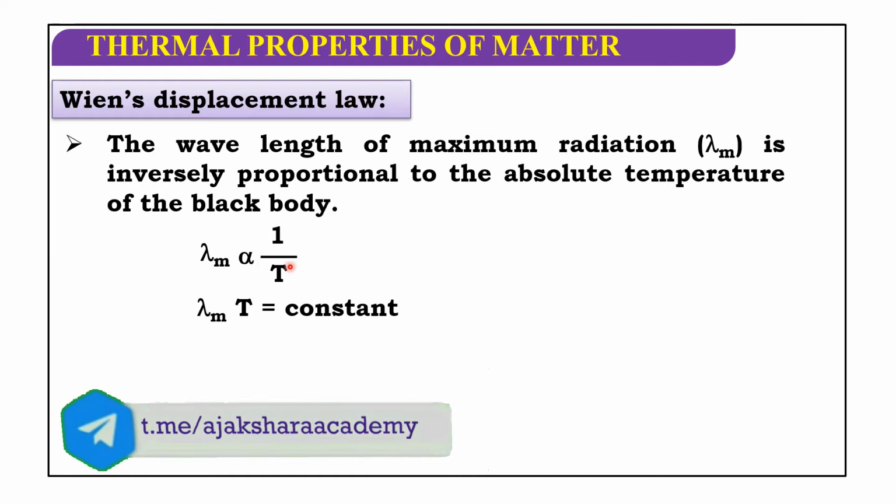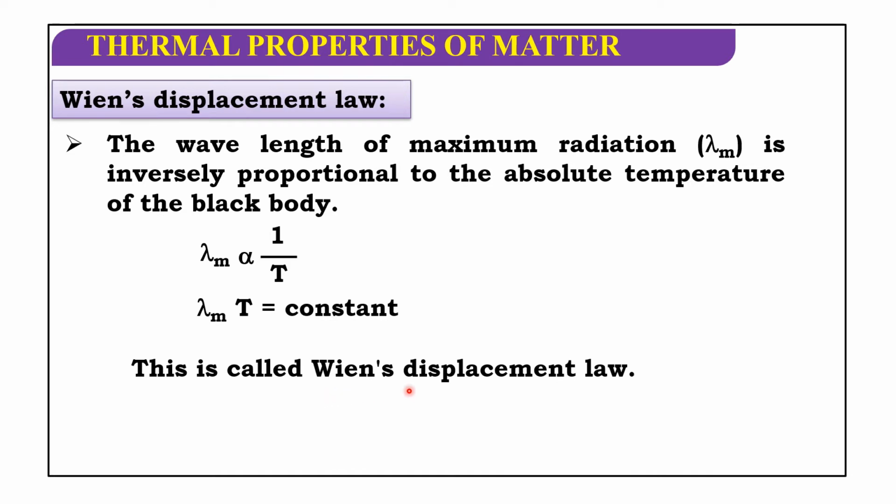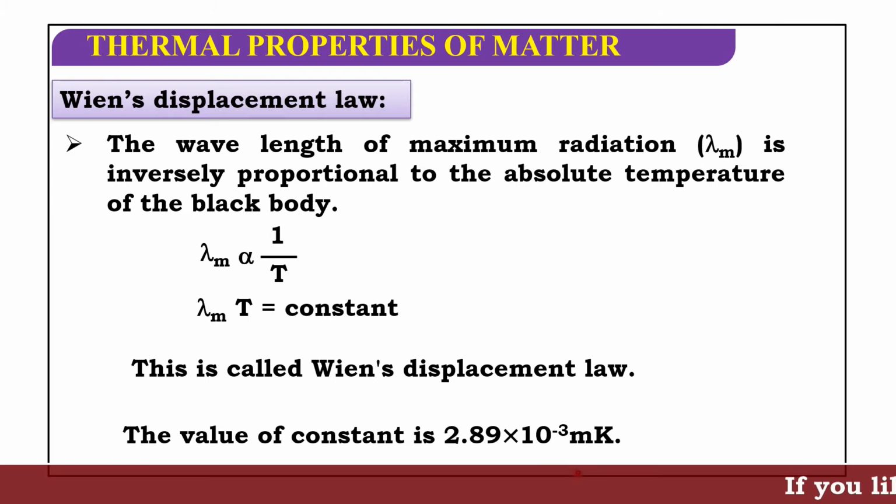This can be written as lambda m T equals constant, where lambda m is the wavelength of maximum radiation. T means temperature, absolute temperature. This is called Wien's displacement law. So, the value of constant is 2.89 into 10 to the power of minus 3 meter Kelvin.